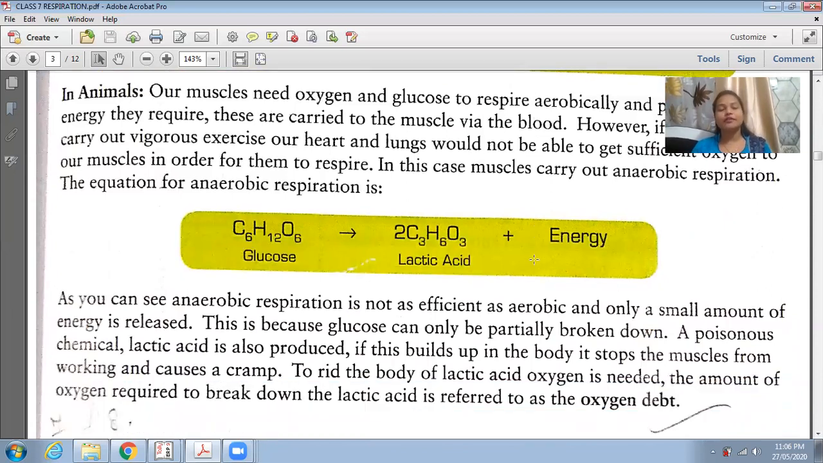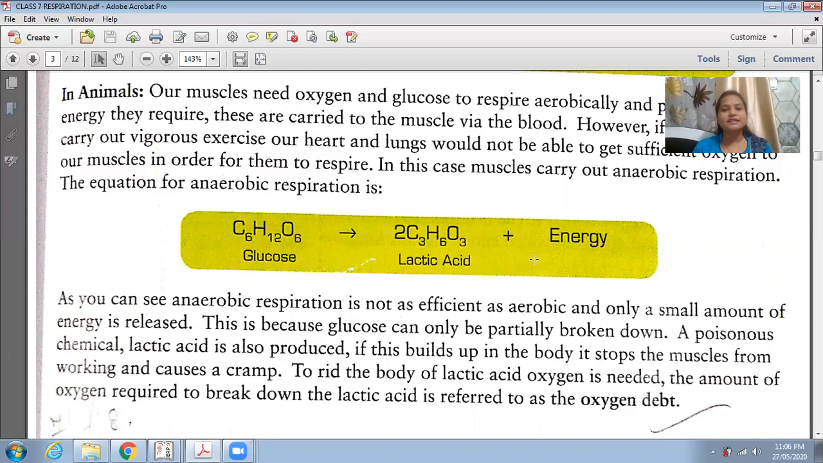Now, an example in animals. Suppose we are exercising a lot, or running some distance at full speed. After you stop running, your heartbeat will increase, and the rate of respiration will also increase. You will start panting. Panting means हाँफना in Hindi. When you run a lot, you start panting, and that is known as panting.